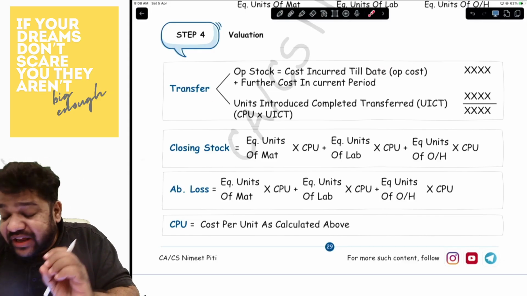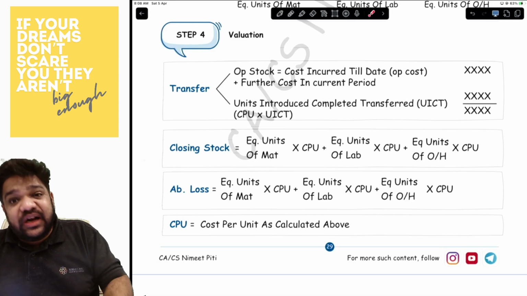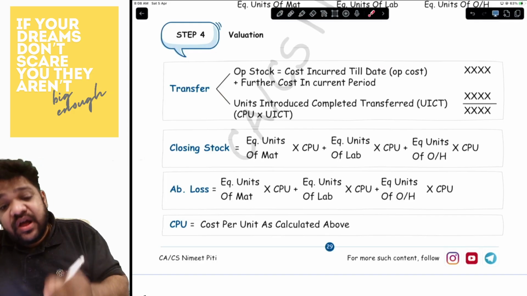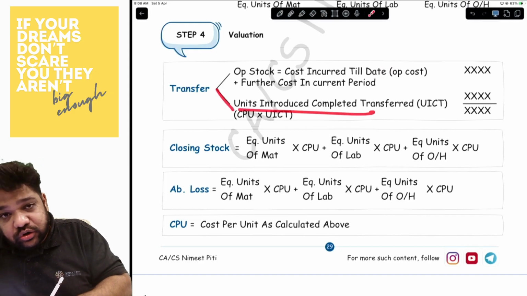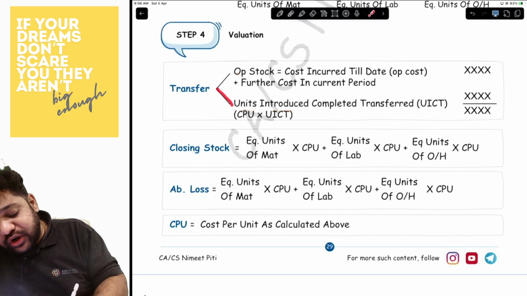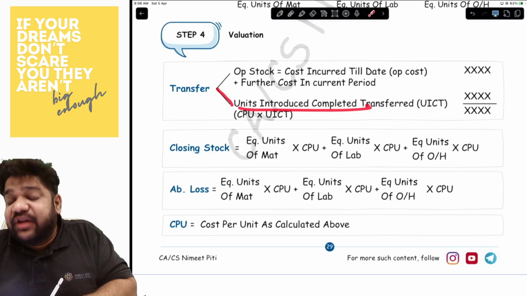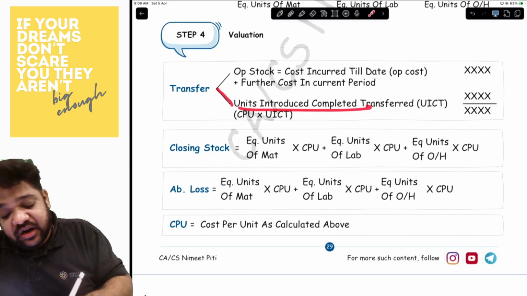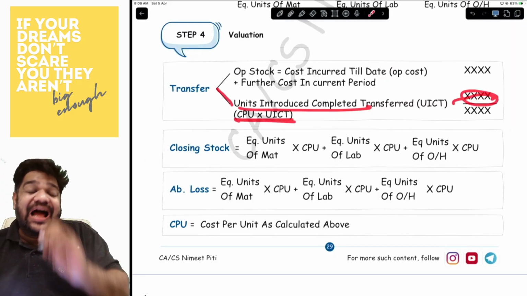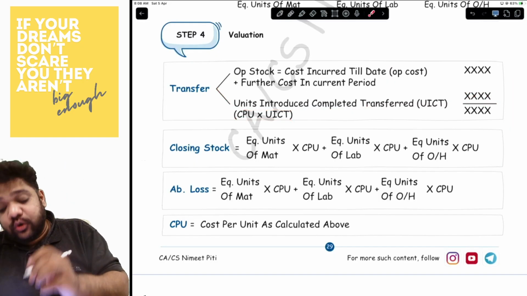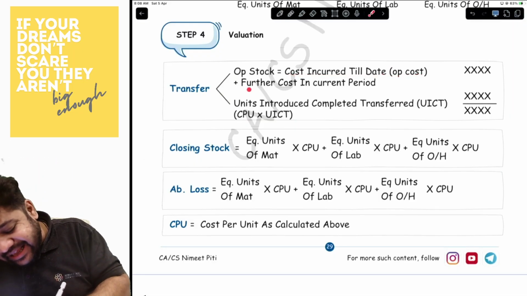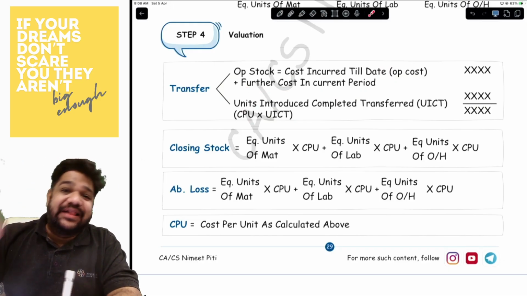Transfer valuation, very, very important. Now, for the transfer valuation, since we are transferring two types of units, we are transferring the UICT also, and we are transferring the opening stock also. We'll first discuss UICT. Whatever units you have completed in this period into the cost per unit, that is your UICT cost. And for the opening stock, you will first find the opening cost and then the further cost that you have incurred in this period.